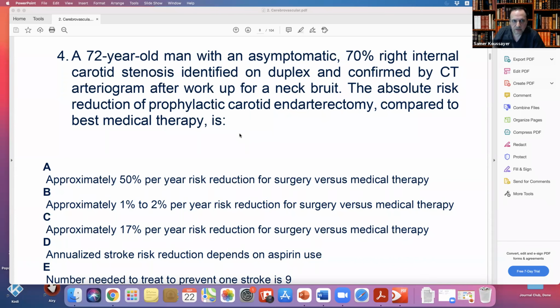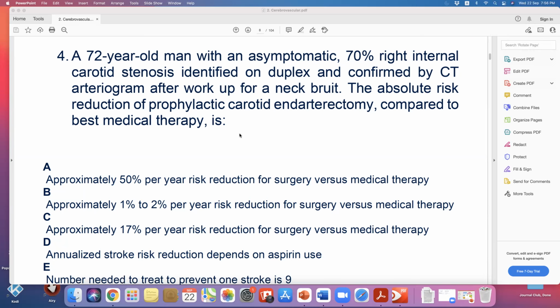Absolute risk reduction is what people who argue against surgery or stenting use very often. What's the risk reduction? If we do a surgery, how much do we decrease the risk of stroke versus medical therapy? You have to remember the numbers. Can you guess?